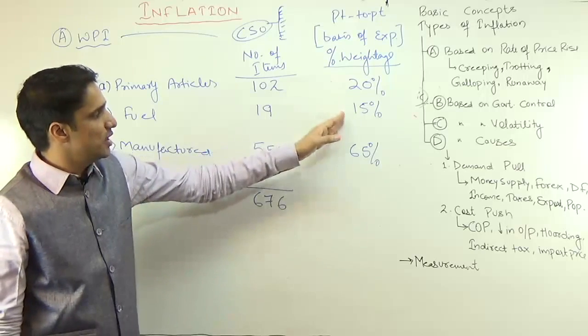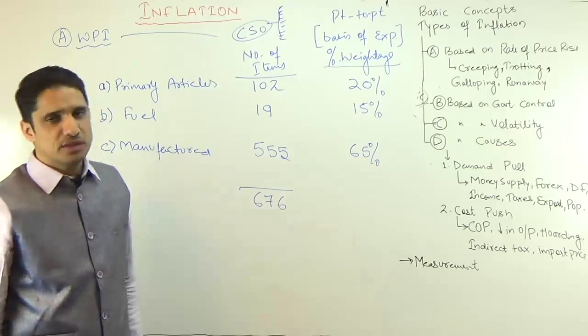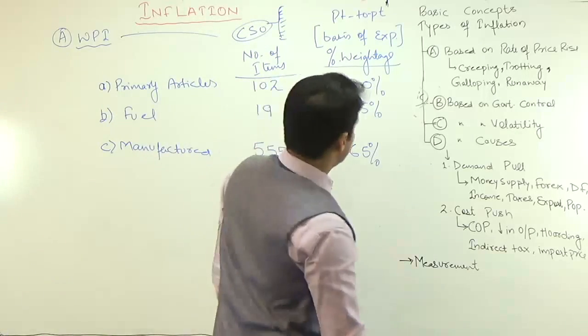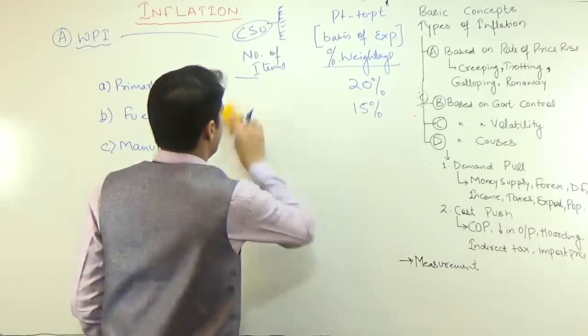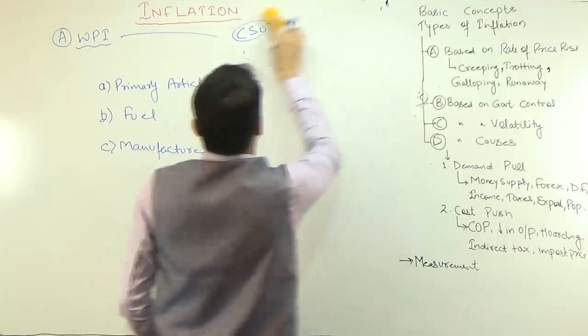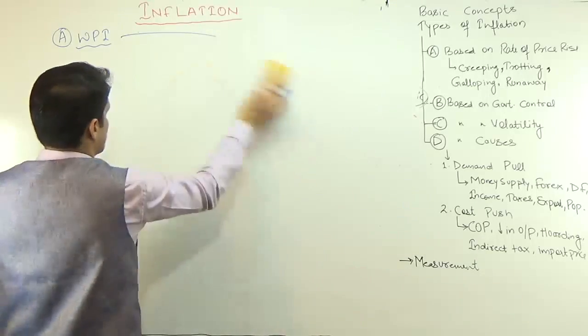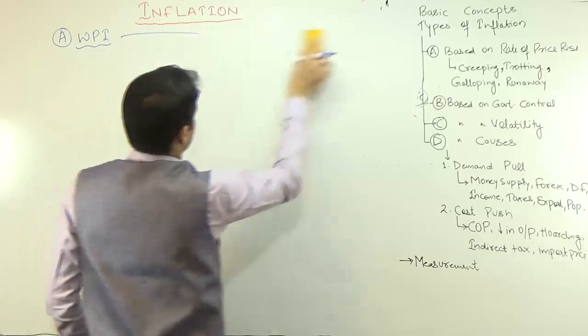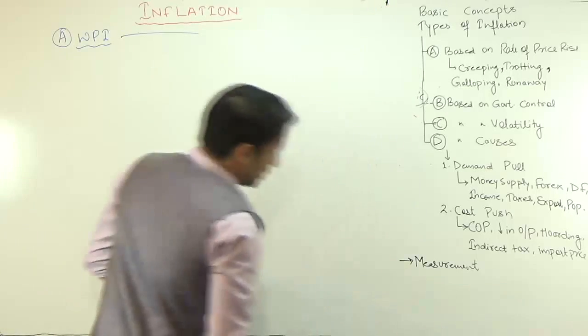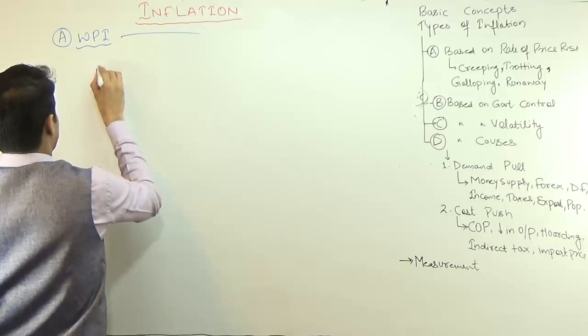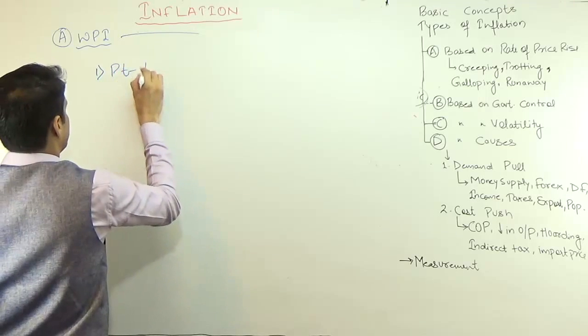Maybe that is going to decrease the weightage of fuel or the manufactured items. So this is what we have in WPI. Again, to calculate inflation from WPI or the measurement of inflation from WPI, it can be done by two ways. First one is point to point method.